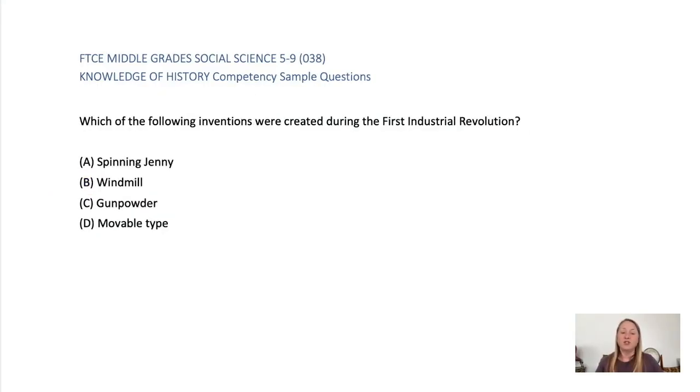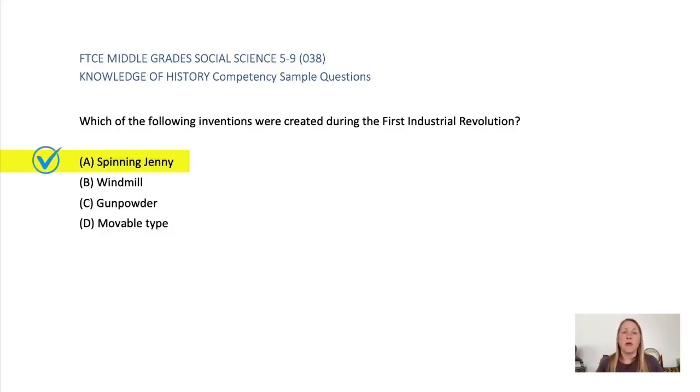Which of the following inventions were created during the First Industrial Revolution? A. Spinning jenny, B. Windmill, C. Gunpowder, or D. Movable type. B. Windmill is incorrect. This was invented long before the Industrial Revolution. C. Gunpowder is incorrect. Invented centuries earlier. D. Movable type is incorrect. This was developed in the 15th century for printing.